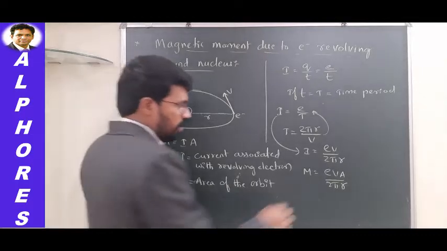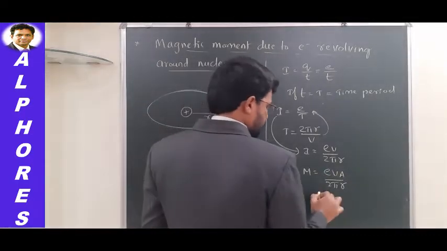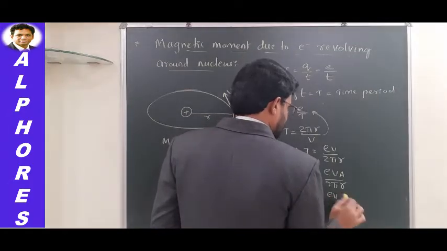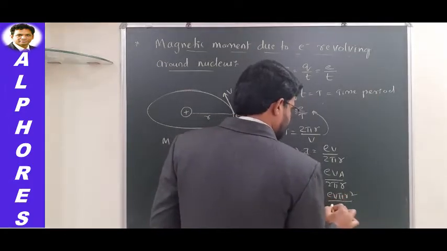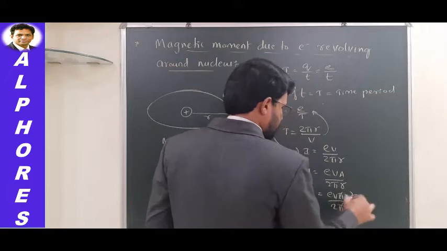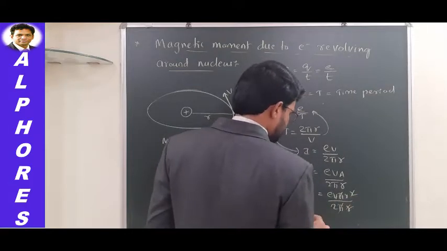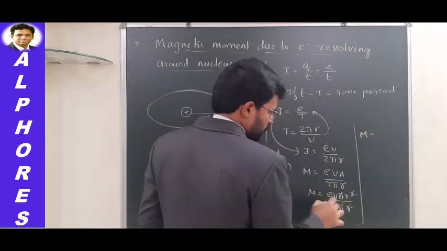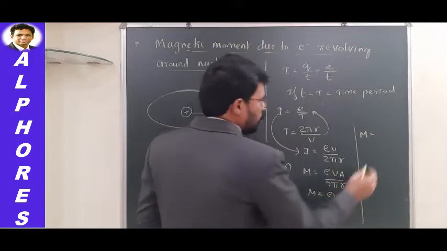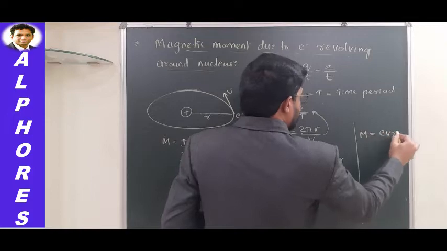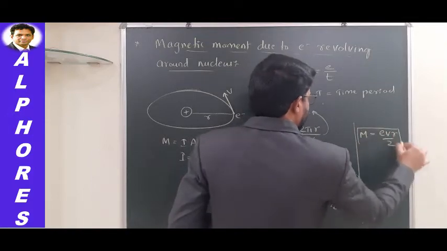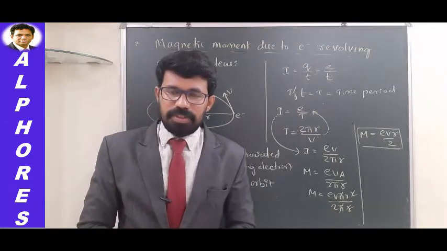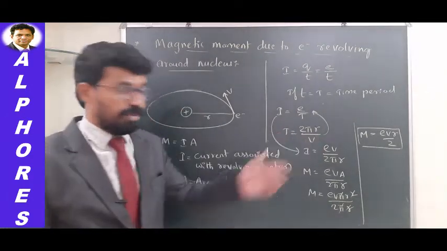Okay. Further, this A can be replaced with pi r square, isn't it? Area of the orbit. So e v into pi r square by 2 pi r. Pi gets cancelled, r gets cancelled. So finally you end up with M equal to what? M is equal to e v r by 2. So that's how you can write the expression for magnetic moment associated with a revolving electron. Okay, e v r by 2.